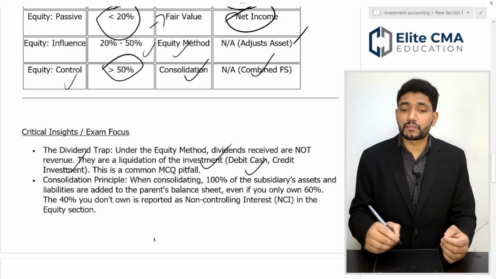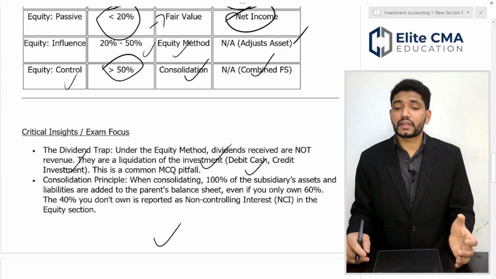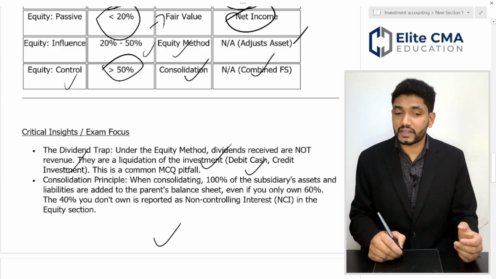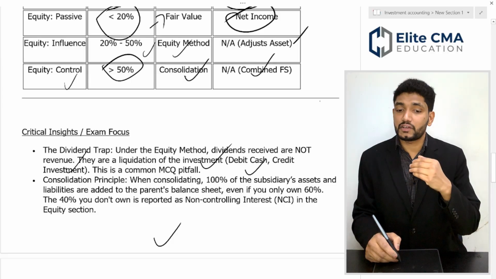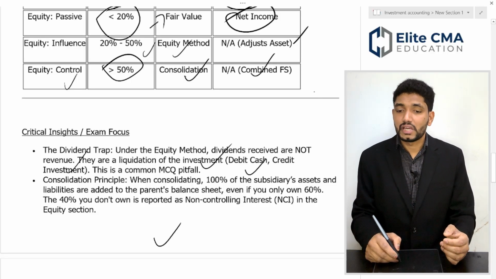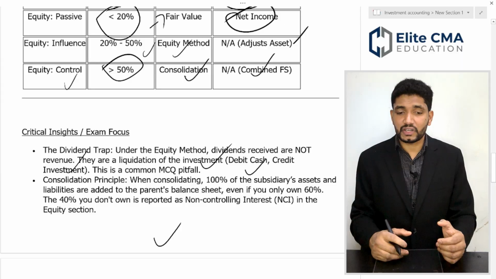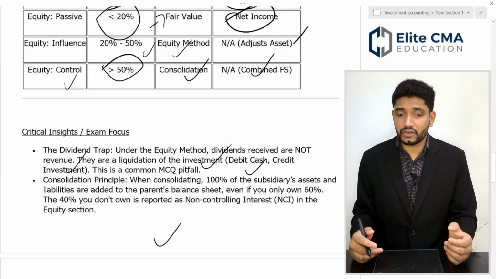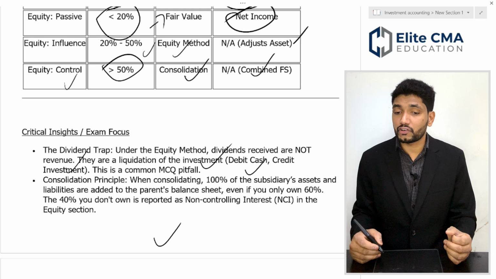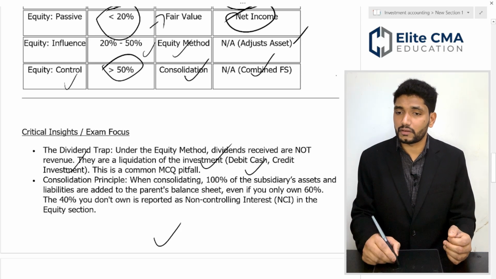Then the consolidation principle. When you are consolidating, 100% of your subsidiary's assets and liabilities are added to your parent's balance sheet. Even if you own only 60%, the remaining 40% that you don't own is reported as a non-controlling interest in the equity section.